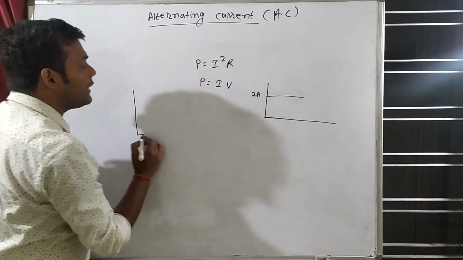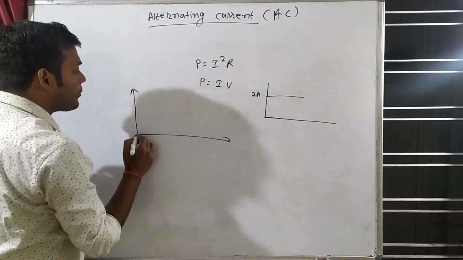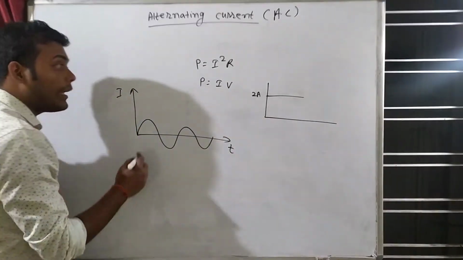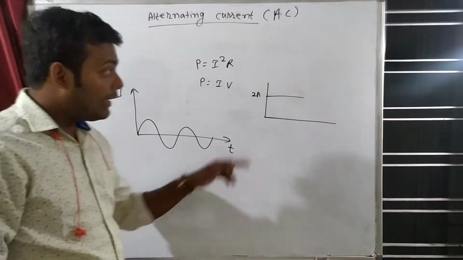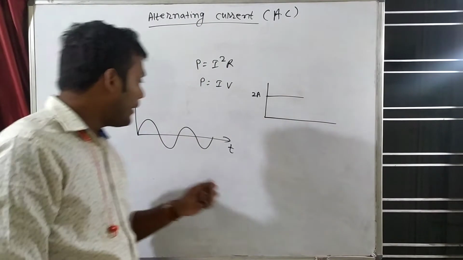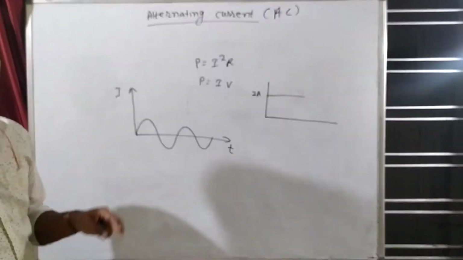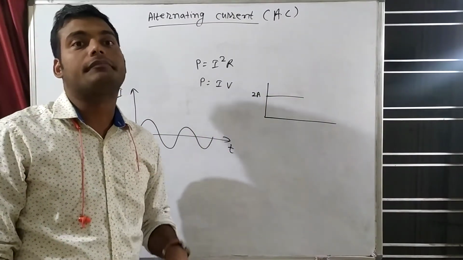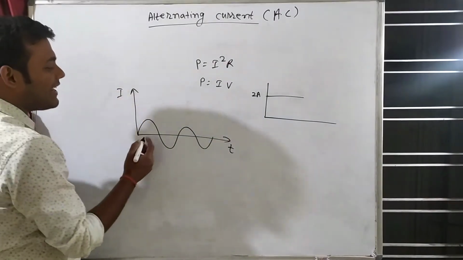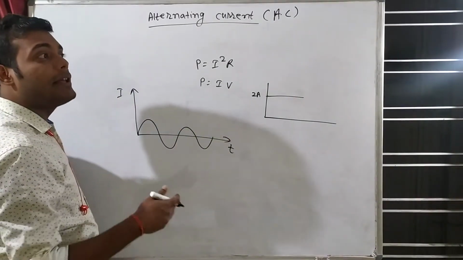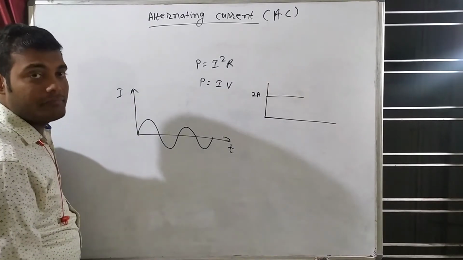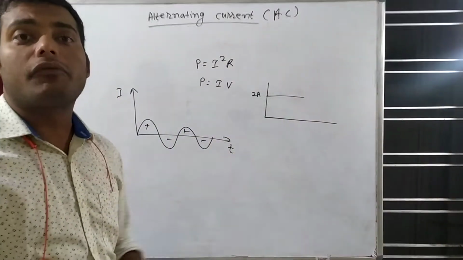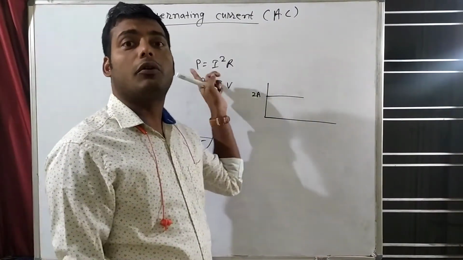But if suppose this is AC current, not DC current, then how will we calculate power? The current value is not fixed. For DC the current value is fixed, so I can put it directly. But here the current value is changing with respect to time. So can I put the average current? No. Average current will be 0, because what is the average of plus 5 and minus 5? It is 0. Again plus and minus, that will be 0. So average current will be 0. If I write current is equal to 0, there is no power.